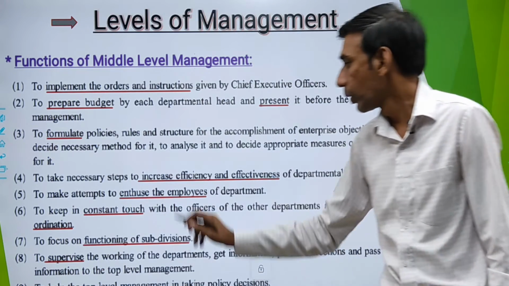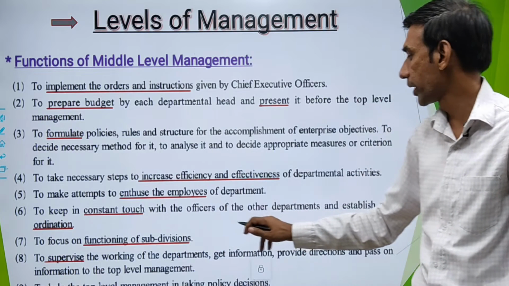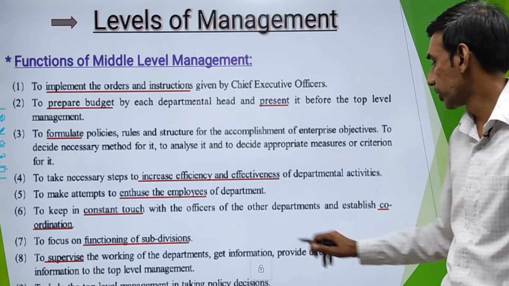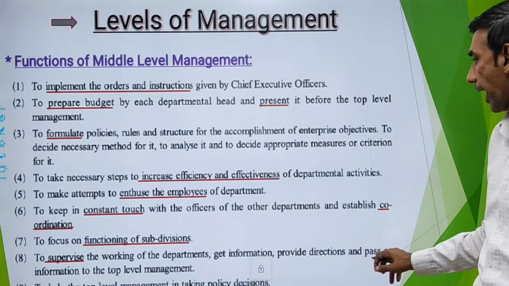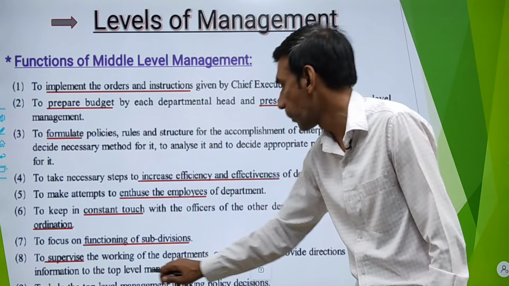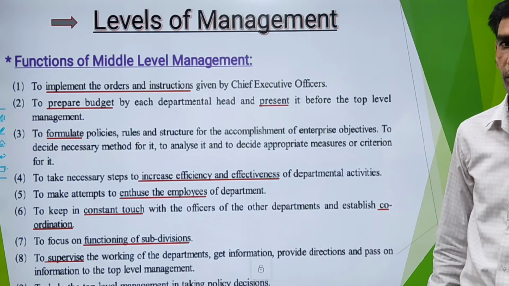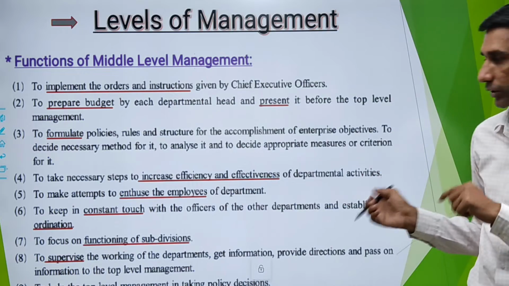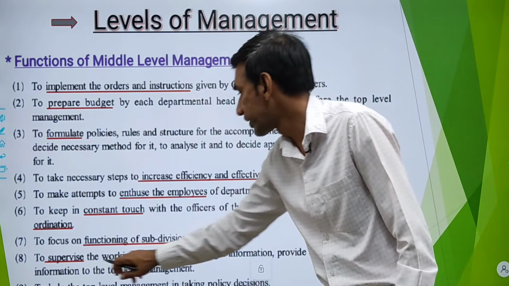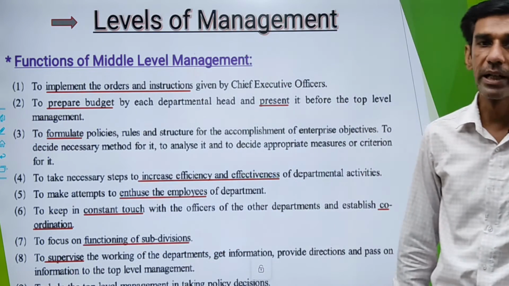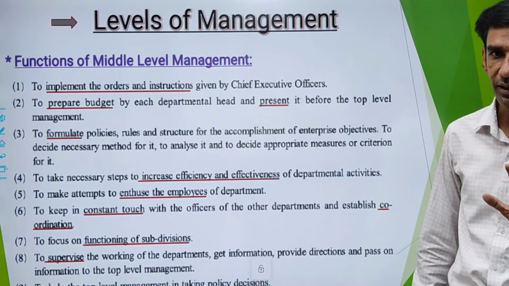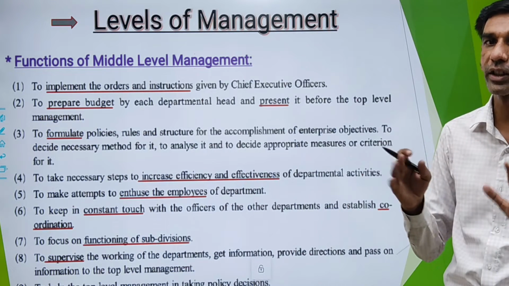Point number 8. To supervise the working of the departments, get information, provide directions, and pass on information to the top level management. So there is a lot of work in this point. First is to supervise the working of the department. The middle level manager has to see that the department is working properly.